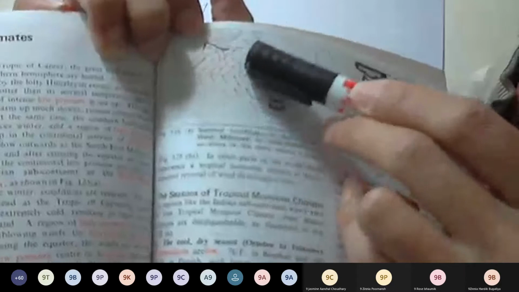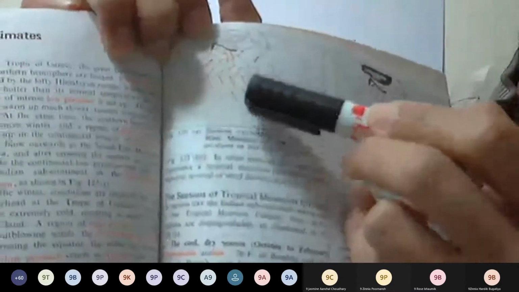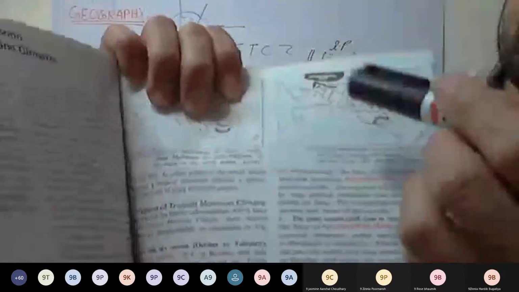These winds cross the equator. After crossing the equator, the southeast trade winds become southwest. And these are monsoons. During summer, these monsoons are nothing but southwest winds. Okay, and during winter, just reverse.